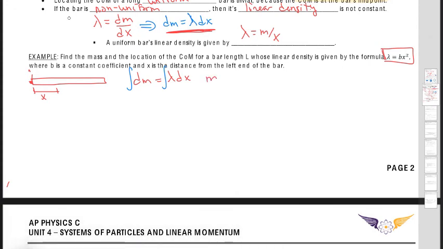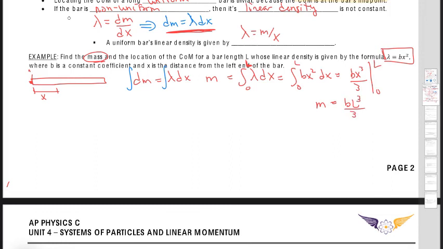So the mass of the bar is given by the integral of the linear density dx, from 0 to L, the length of the bar. They give us the equation for lambda, so it's the integral of bx squared dx evaluated from 0 to L. And so we get bx cubed over 3, evaluated from 0 to L, which gives my mass. That's the first part of this question because it says find the mass. So the mass is given by bL cubed over 3.